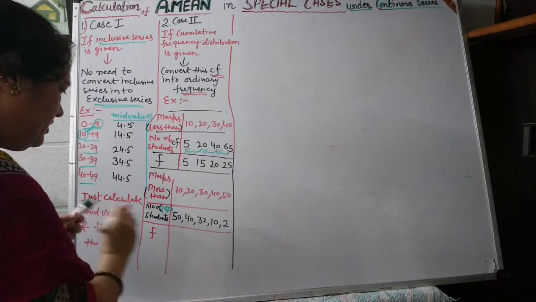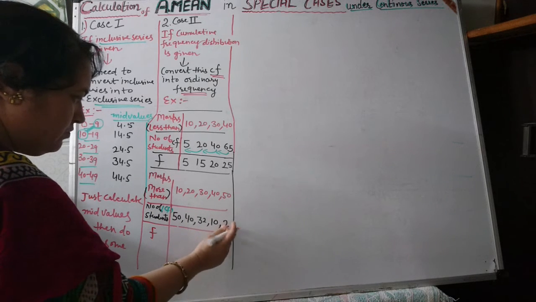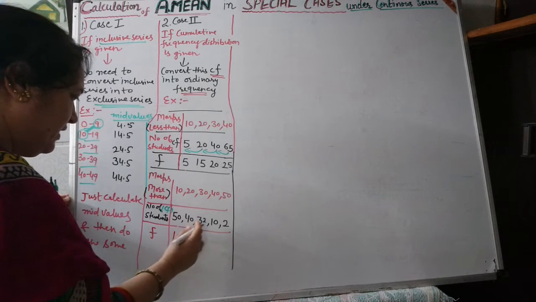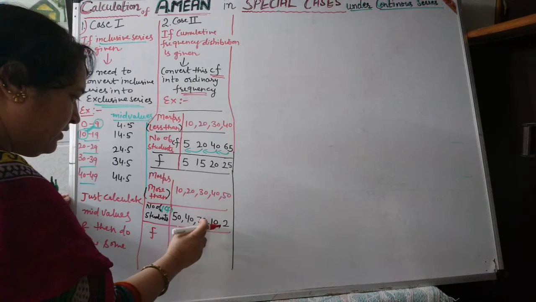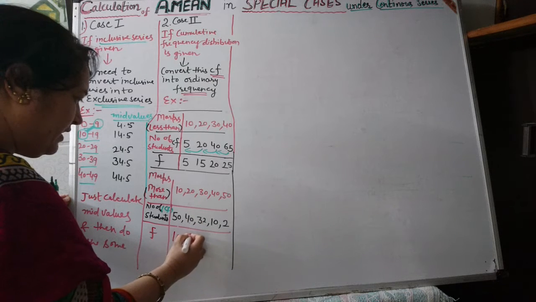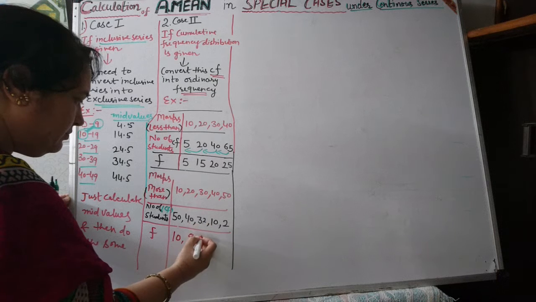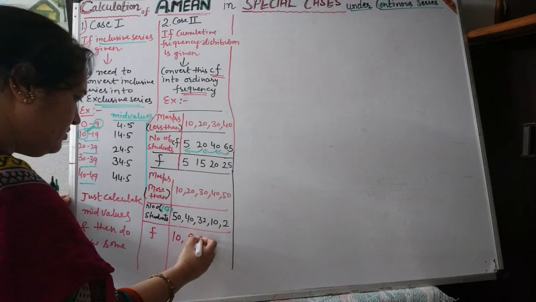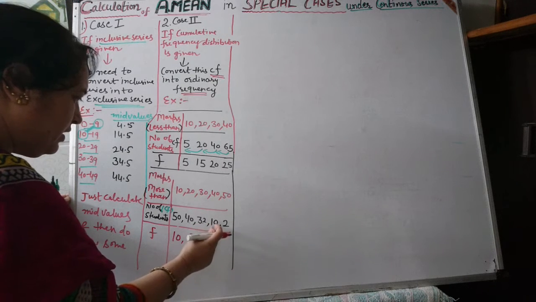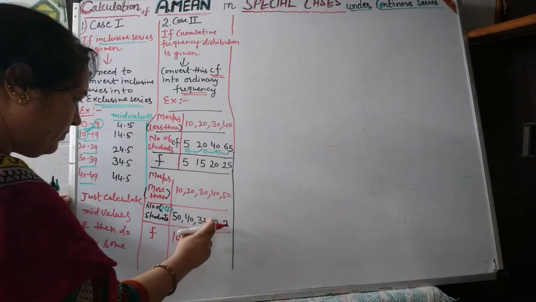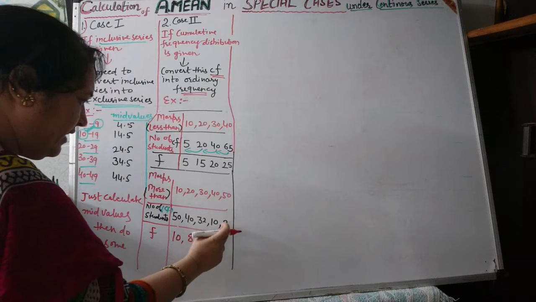For simple frequency, first value, what is the difference between 50 and 40? That is 10. Then what is the difference between 40 and 32? Which is 8. Then what is the difference between 32 and 10? Which is 22. What is the difference between 10 and 2?